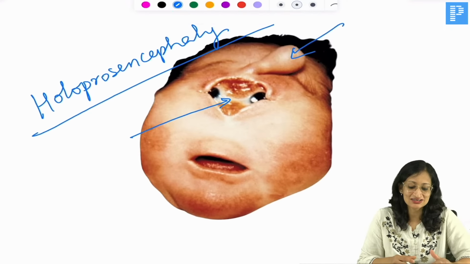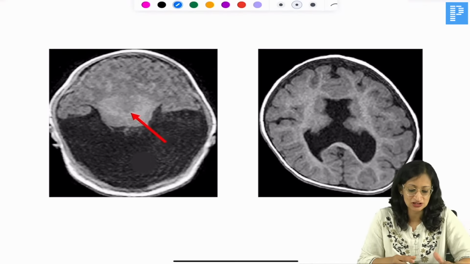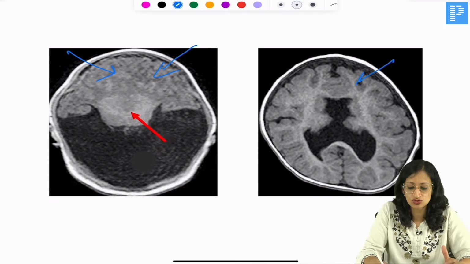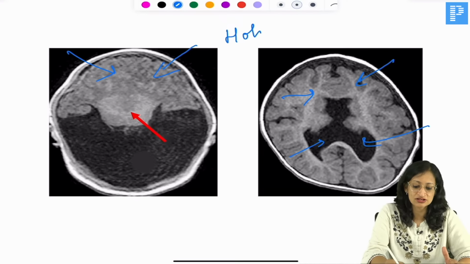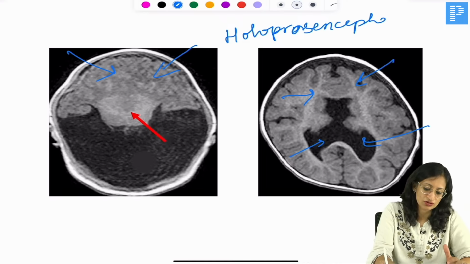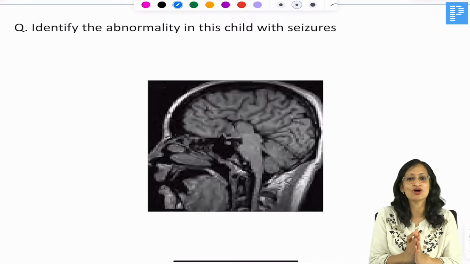This can be seen in an infant of a diabetic mother, or otherwise also this cranial malformation can be seen. You can see that you cannot differentiate between the two cerebral hemispheres, they are fused in the midline. Both the ventricles are also fused in the midline. So this is holoprosencephaly, abnormal fusion of the cerebral hemispheres of both sides.